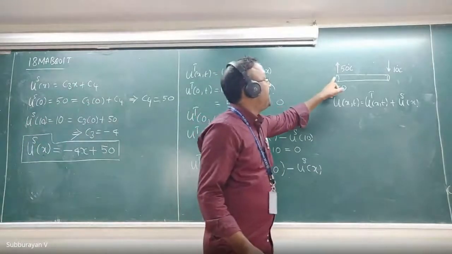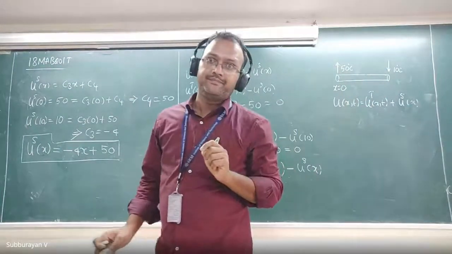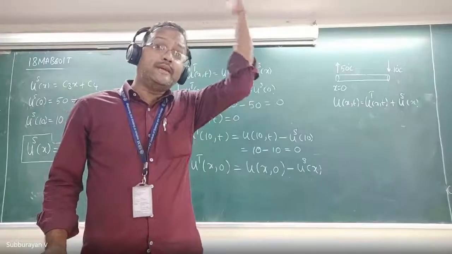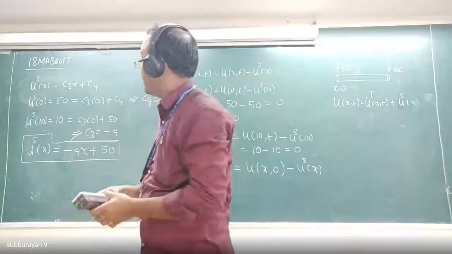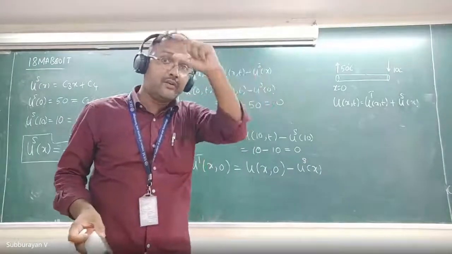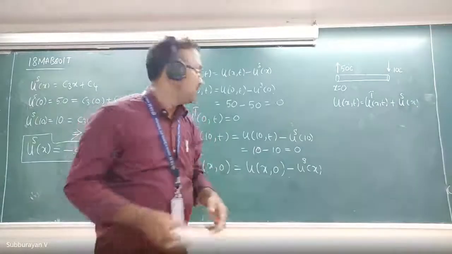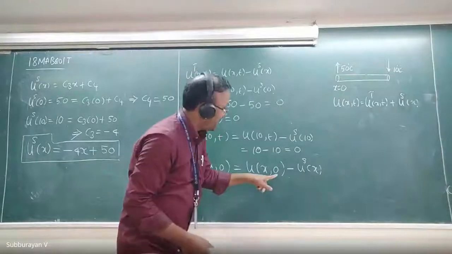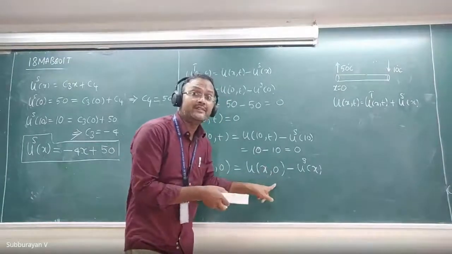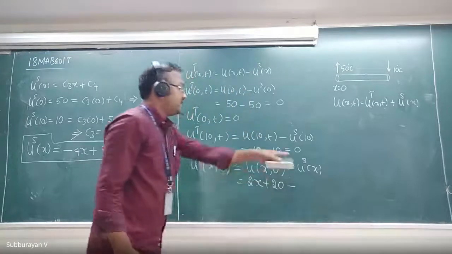Before changing the temperature at x equal to 0 and x equal to 10, what was the temperature distribution along the rod? 2x plus 20. Due to those boundary conditions, initially the temperature distribution was one function, 2x plus 20. Therefore, at the time t equal to 0, u of x comma 0 is going to be that function. So this is 2x plus 20 minus us of x.